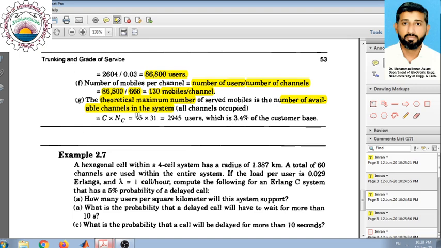So for this problem, we know that for each cell there are a total of 95 channels. So this C indicates the 95 channels per cell, and the number of cells in the entire region is 31. If we multiply these two, we get the total number of channels, which in turn represents the maximum possible number of users that can be accommodated by the system, which is 2945 users, which is represented as 3.4% of the customer base.